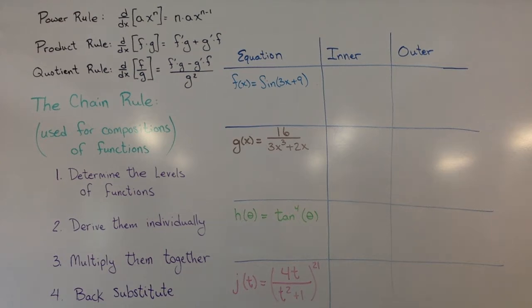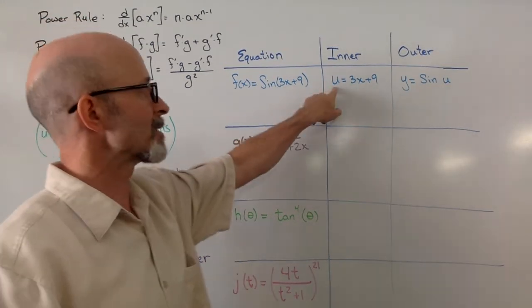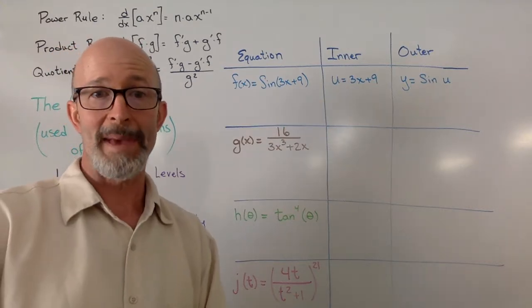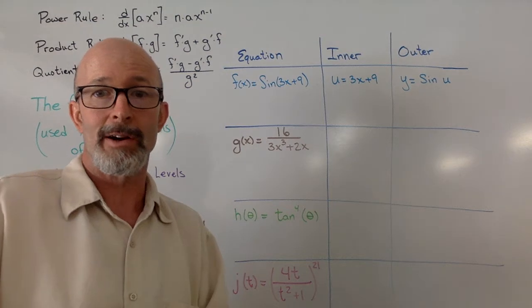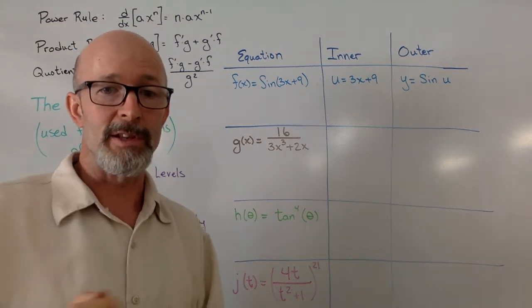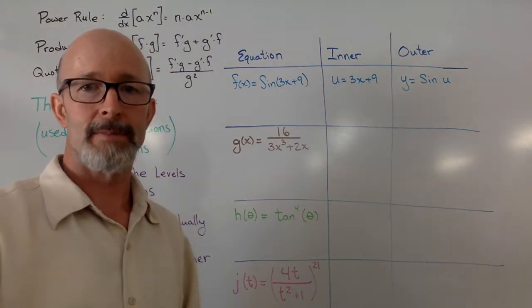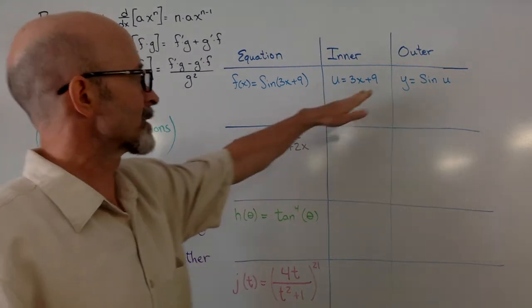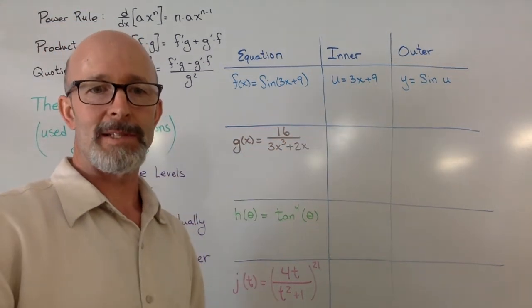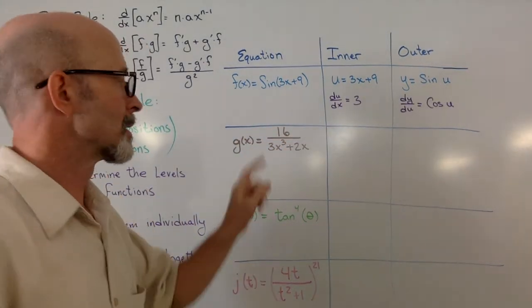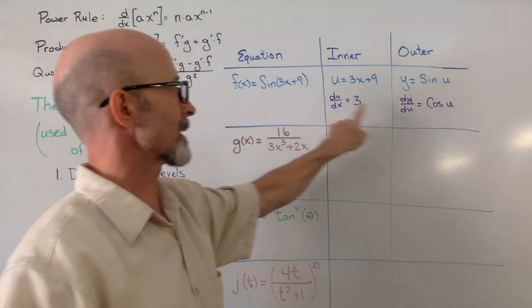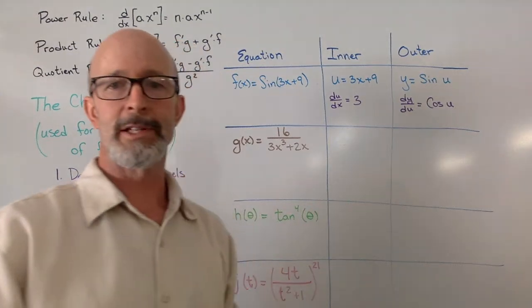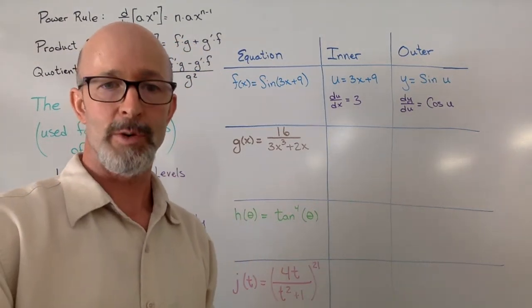So for that first one, pick out the inside and outside. If you didn't notice, we happen to use this letter u quite a bit. It just signifies a block, another function there. It just has to be the letter we use. No particular reason, but it's nice. So we break it out: big function sine, little function 3x plus 9. Derive them. Please note that since this is written in terms of u and x, the derivative is du over dx. This is y and u, and the derivative is dy over du.